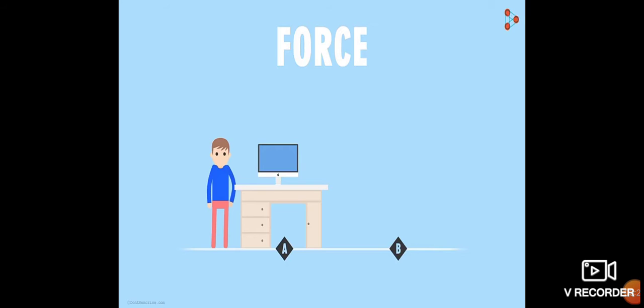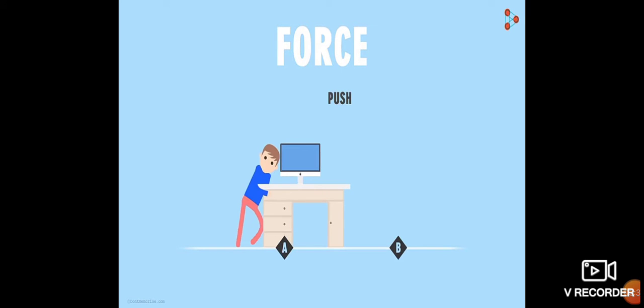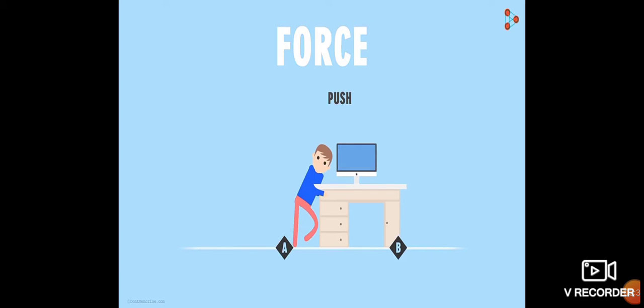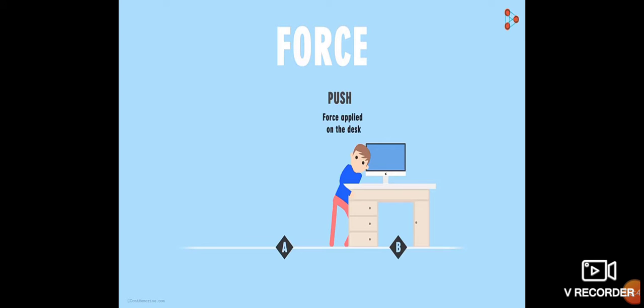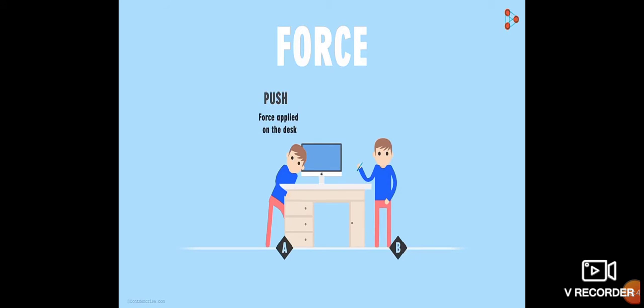Here, he will push the desk towards point B. In this case, we say that the person applied a force on the desk in order to shift it. So, the push here is the force that the person applied on the desk.